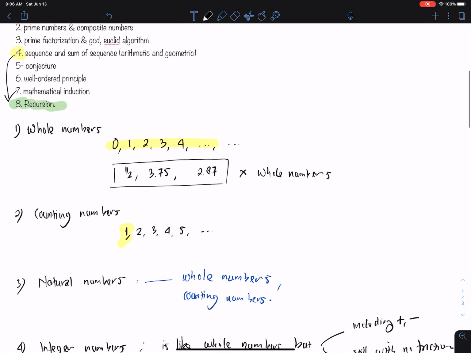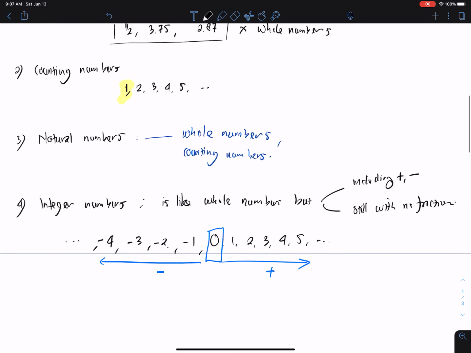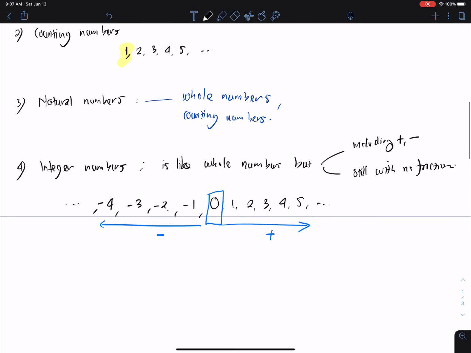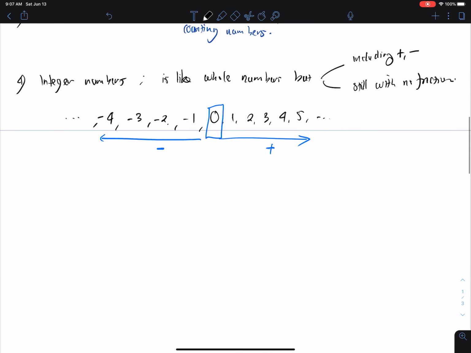Our discussions later on will be focused on all the lists that we already listed here, which are not much affected by the definitions of whole numbers, counting numbers, natural numbers, or integer numbers. I just would like to introduce or remind you again, you should have this already from your previous study about whole numbers, counting, natural, integer, and so on.